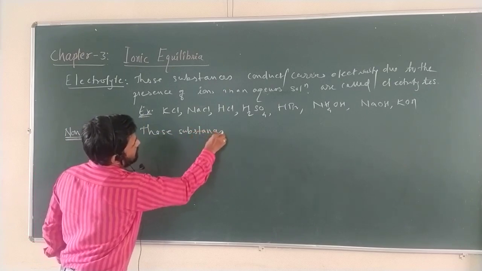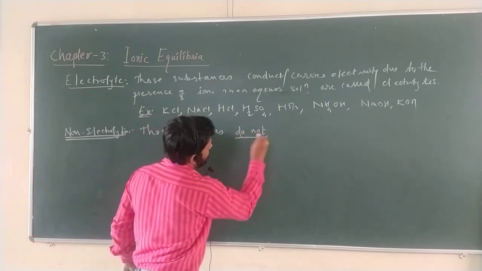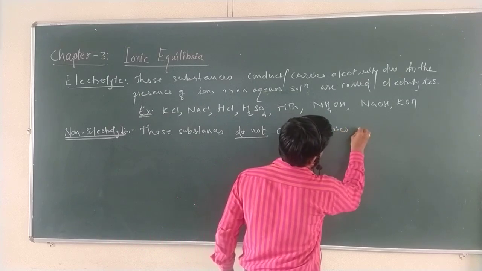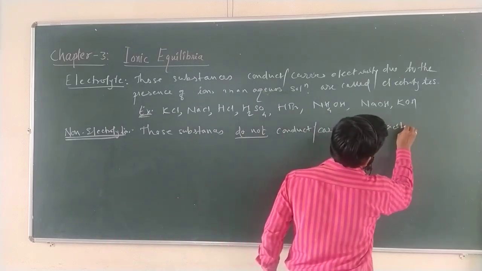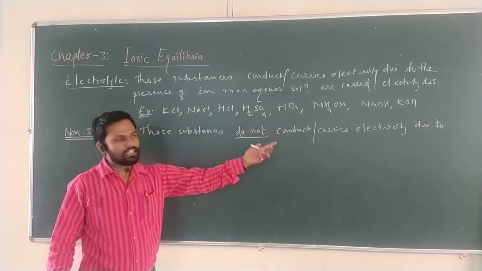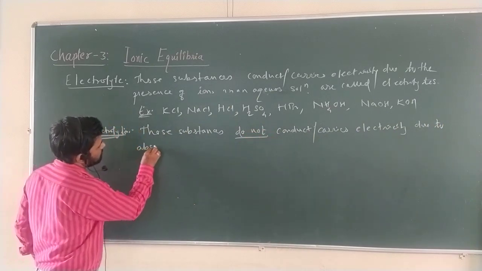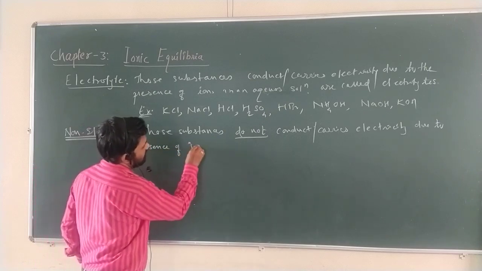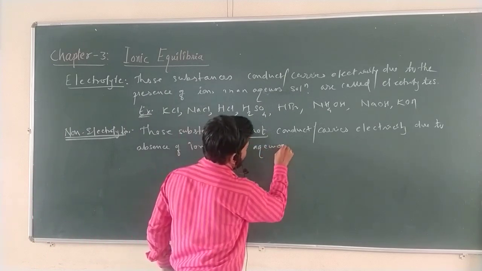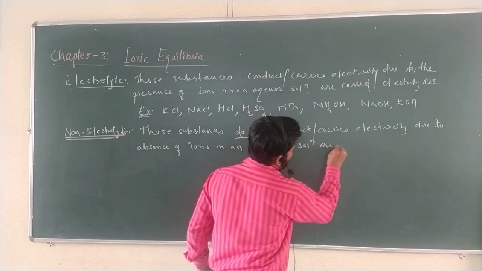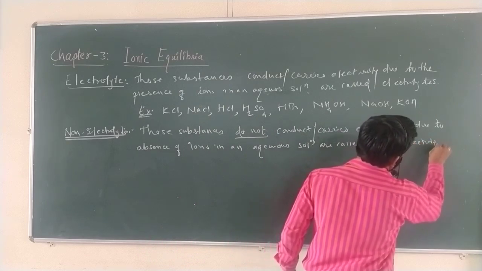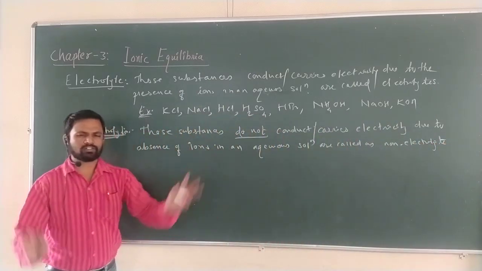Those substances that do not conduct or carry electricity, due to the absence of ions in an aqueous solution, are called non-electrolytes. Very simple.